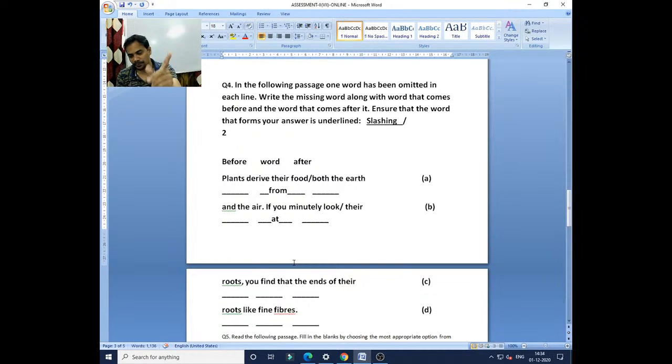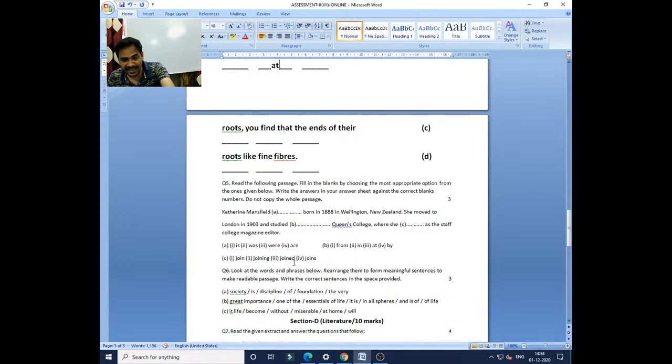A few minutes before I was discussing with you: look at, mock at, laugh at, throw at, gazing at, staring at. Clear? So if you minutely look at their roots, you find that the ends of their... column number C, where is the missing one?